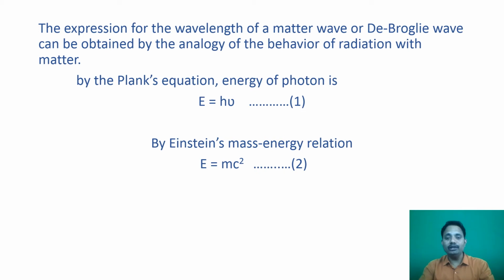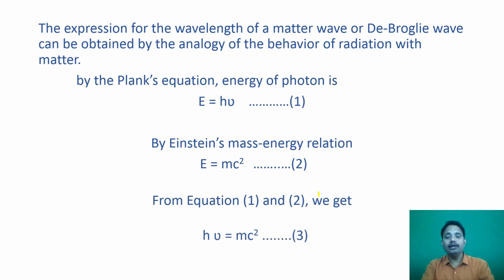Equation 1 gives the energy of a photon, while equation 2 gives the energy with respect to mass. So by comparing these two equations, from equations 1 and 2, we can write h nu is equal to mc square, where h is Planck constant, nu is the frequency, m is the mass, and c is the velocity of light.